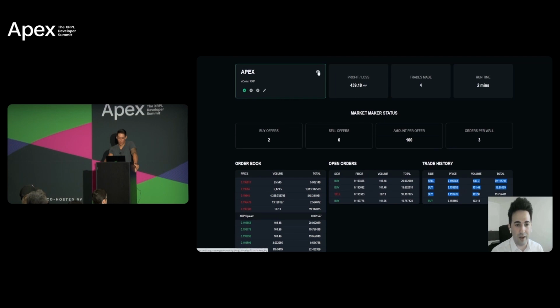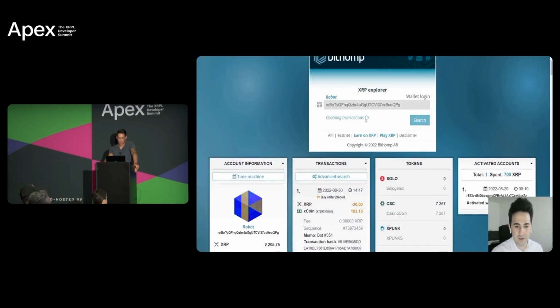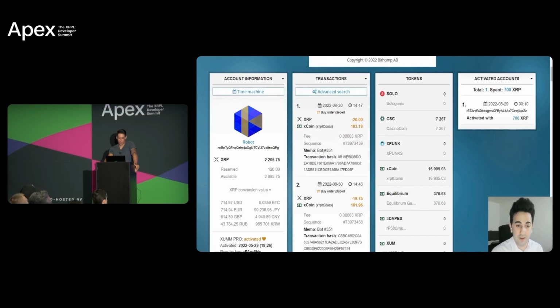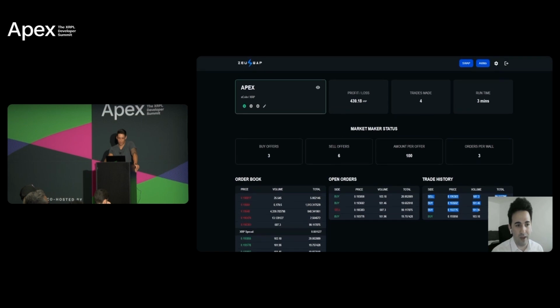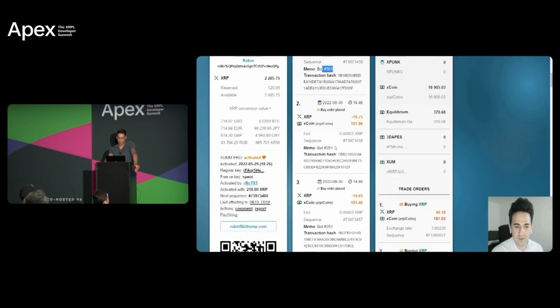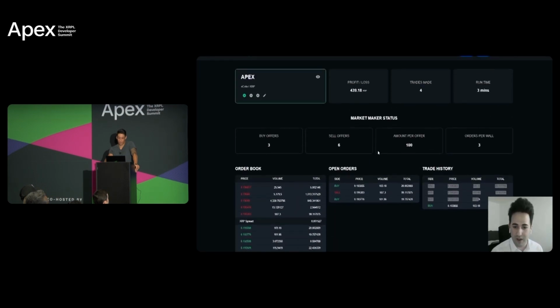We can also click on the eye here and then see the info on BitHump. If I quickly refresh it here, you can also see the trades that have been placed on the XRPL ledger, and we can especially see which ID the bot has. For example, right now this is bot number 351. We can see here this is the bot 351, so you can also trace it here. Right now it is just market making, and that's exactly how it works.